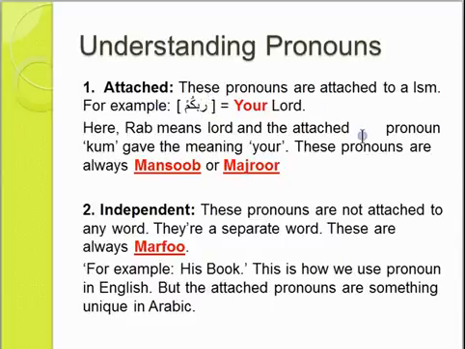That is why this pronoun is called attached. Nothing else. It's as simple as that. And of course there is something you have to remember, that is all attached pronouns are either mansub, nasab, or majroor, jar, whatever you call it. They will never be rafa or marfu. They will either be mansub or majroor. Two of them, but not rafa.